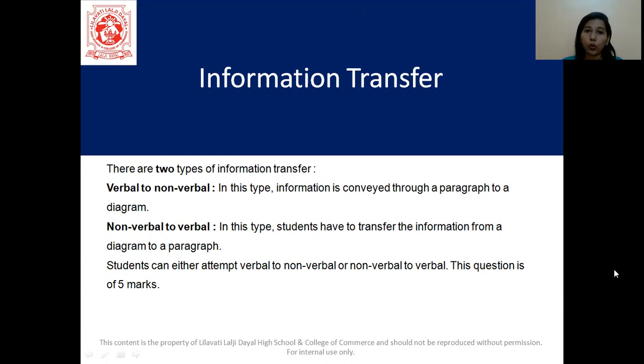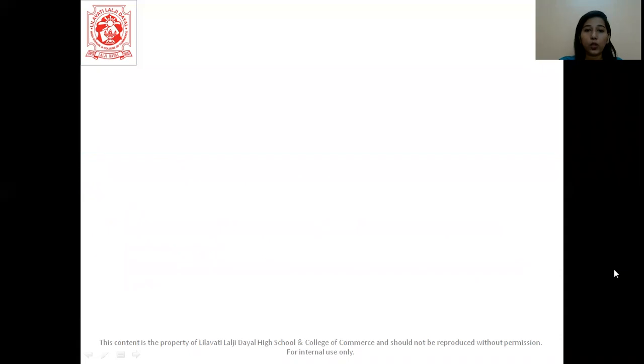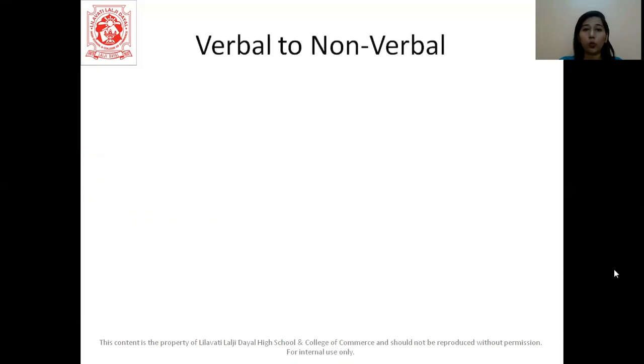So you actually get an option. The 10th standard students will get an option between these two. Either you will have to do non-verbal to verbal or verbal to non-verbal. And this question carries 5 marks. Now let us individually see with an example what verbal to non-verbal is and what non-verbal to verbal is. Let us continue. First, we will talk about verbal to non-verbal.